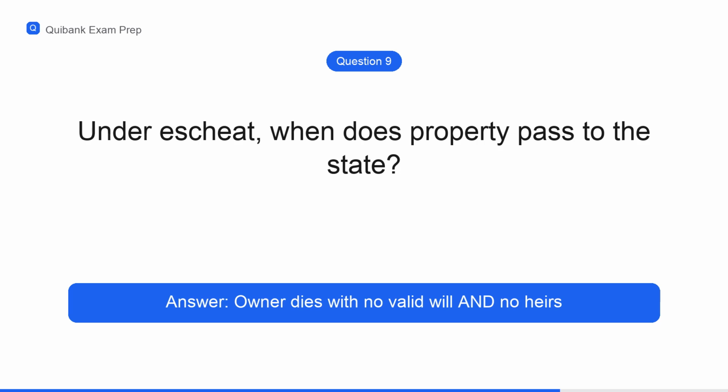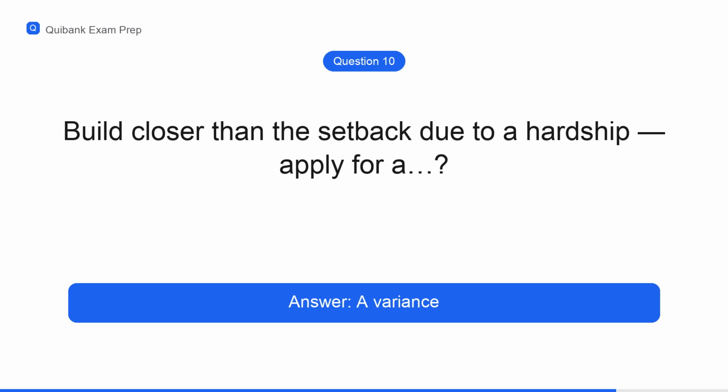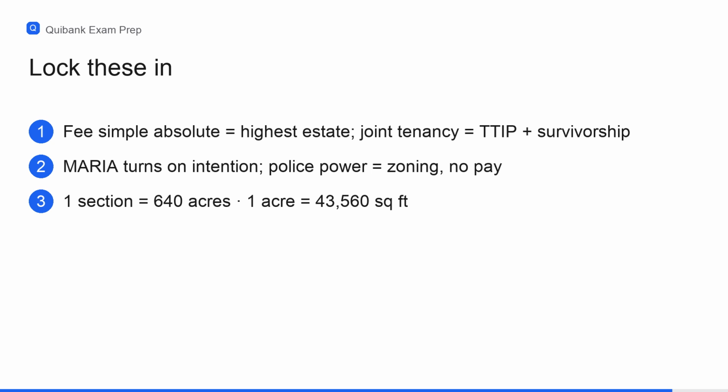Question 9. Under the power of escheat, when does property pass to the state? When an owner dies with no valid will and no heirs. Question 10. An owner wants to build closer to the lot line than zoning allows because of a genuine hardship from an odd-shaped lot. What should she apply for? A variance. Quick recap. Fee simple absolute is the highest estate.